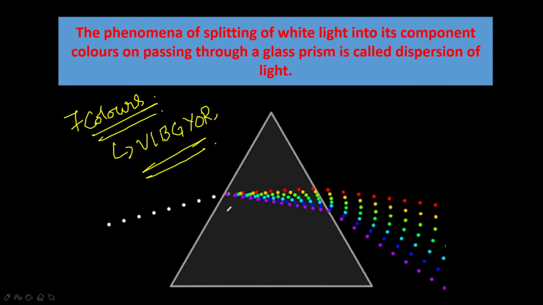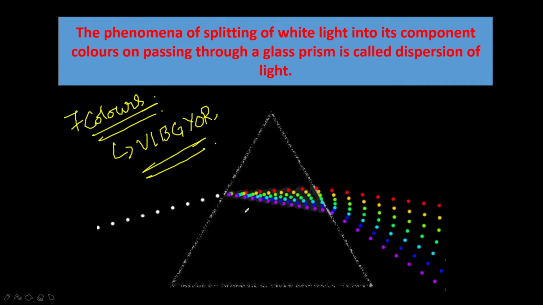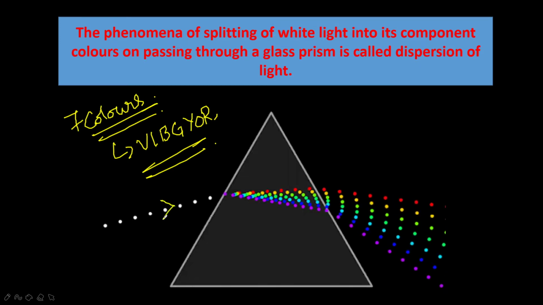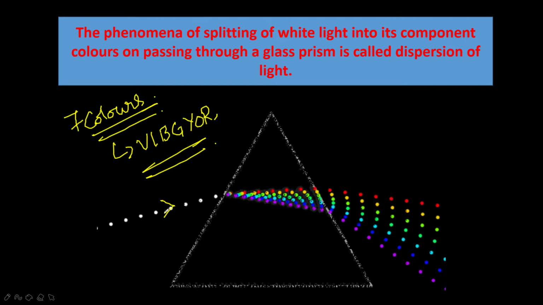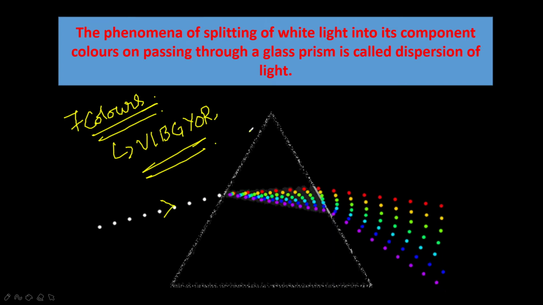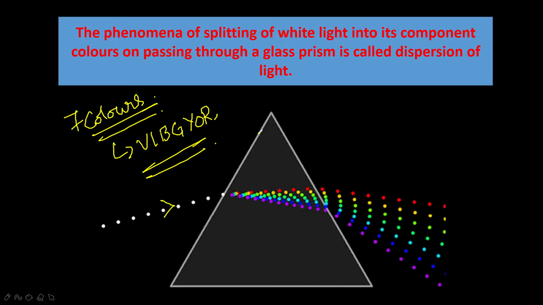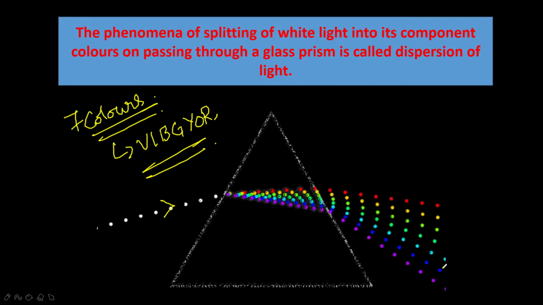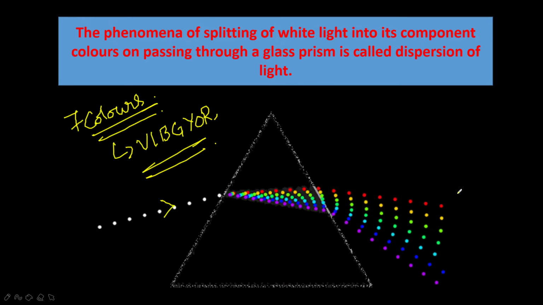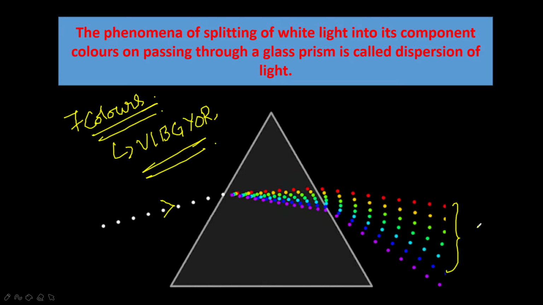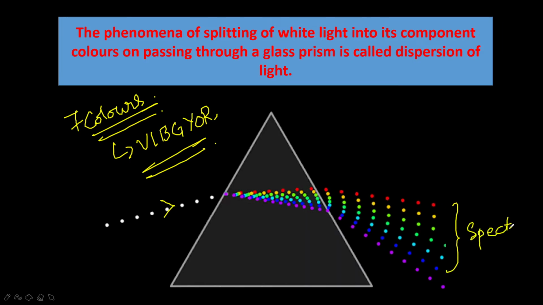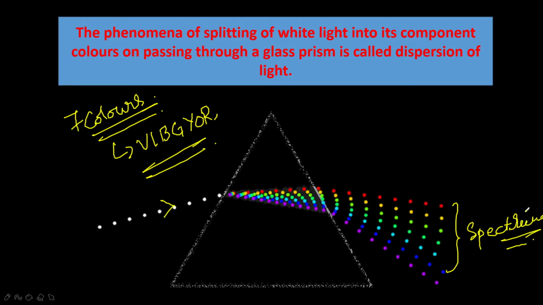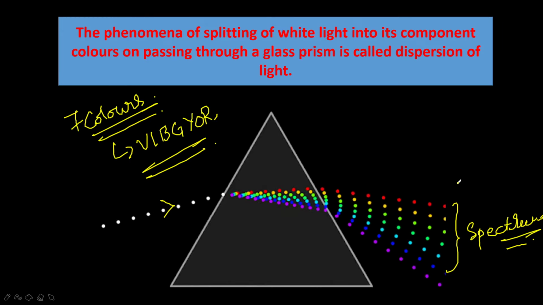So here, the splitting of white light into its component colors on passing through a glass prism has taken place. This is called dispersion of light. After dispersion, the colored components of the light beam obtained on the white screen are called the spectrum. With this, he concluded that a white light ray is a mixture of all 7 colors.